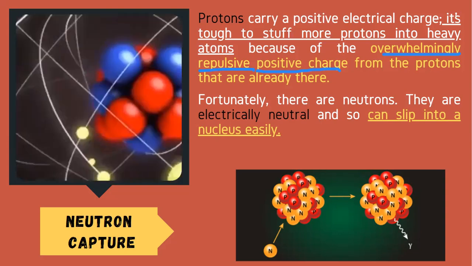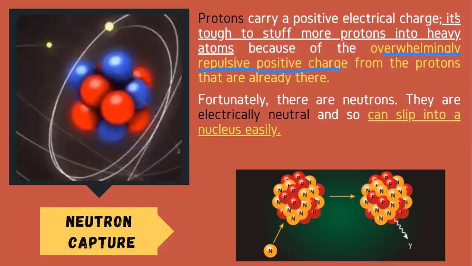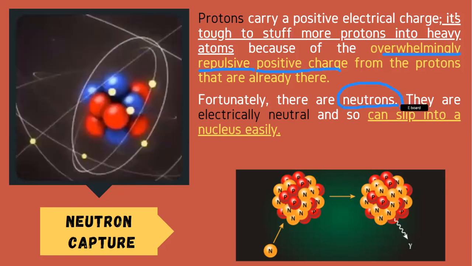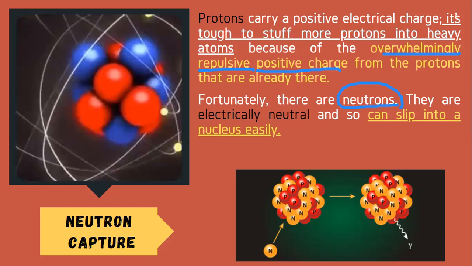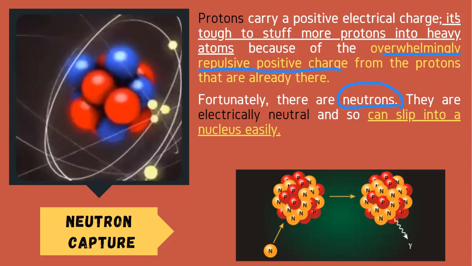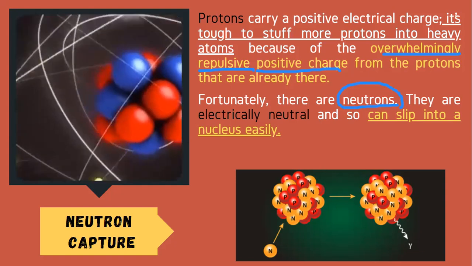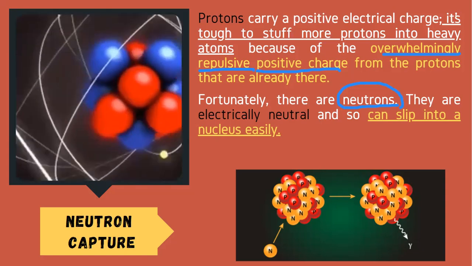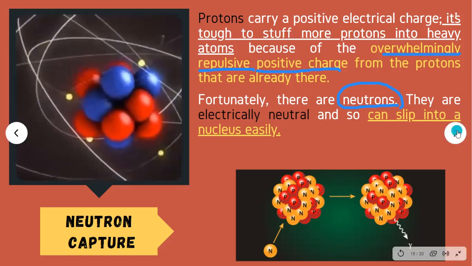Fortunately, there are neutrons. Dito na papasok yung character neutron. Very important for us to create heavy elements inside the stars. They are electrically neutral, neither positive, neither negative, and so can slip into a nucleus easily. That is why, okay, let me see if nandito sa aking slide.